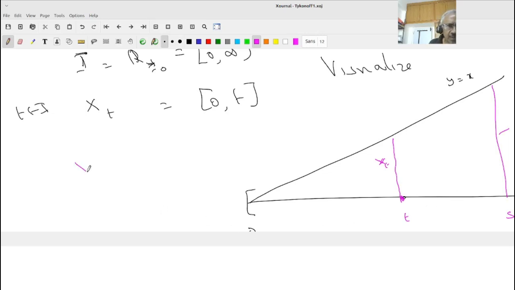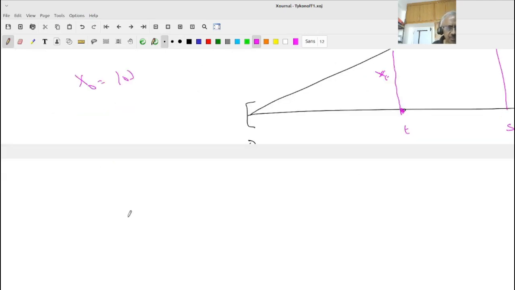And what is X0? It is the singleton {0}, right? Are you following? Now I will give a thing. Suppose I define a function, an element x from I to R, like that, x of t equal to t squared.